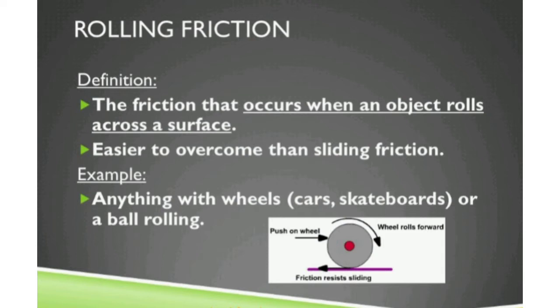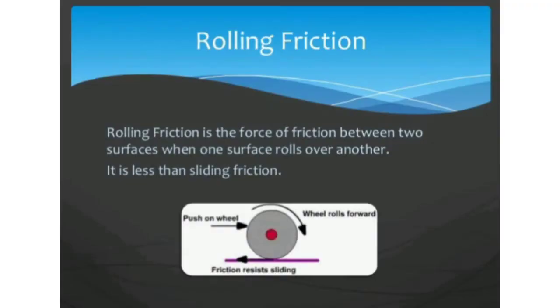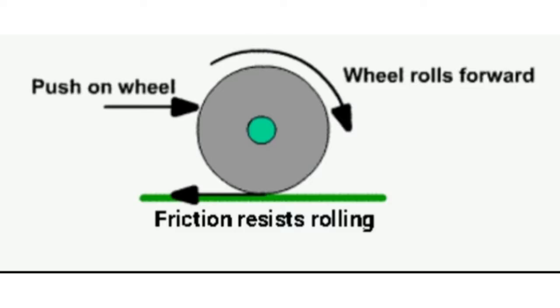It is easier to overcome than sliding friction. For example, a ball rolling, anything with wheels such as vehicles, skateboards and rolly bags. Rolling friction is the force of friction between two surfaces when one surface rolls over another.